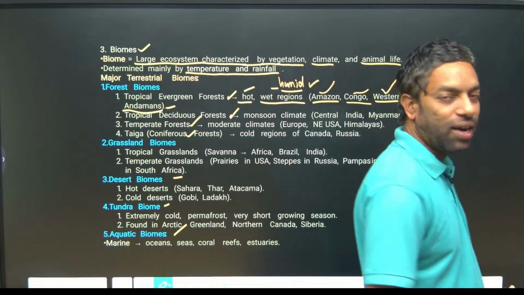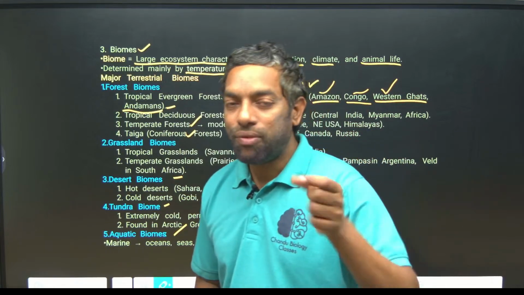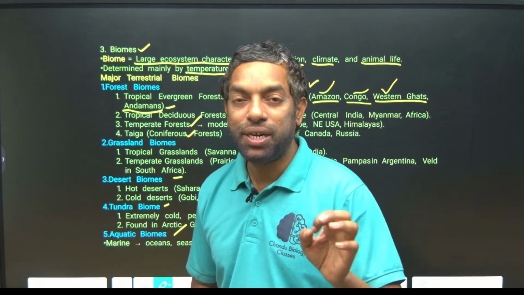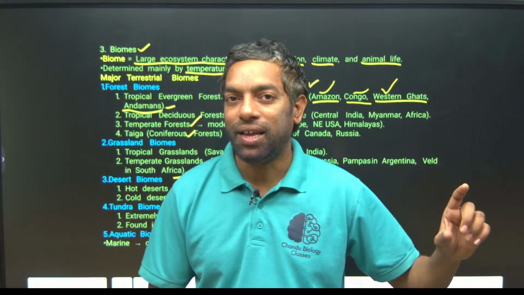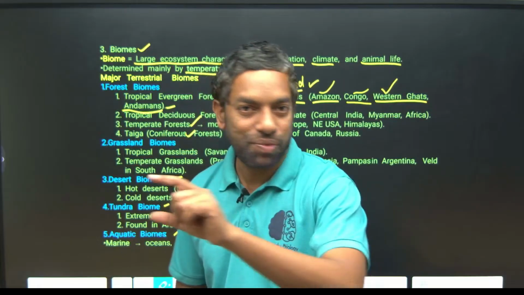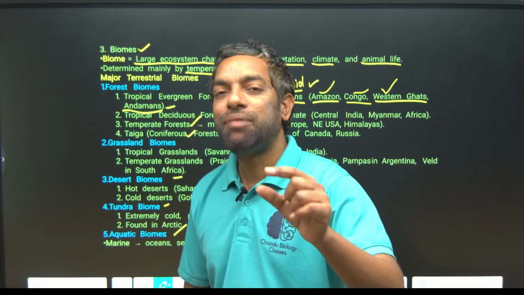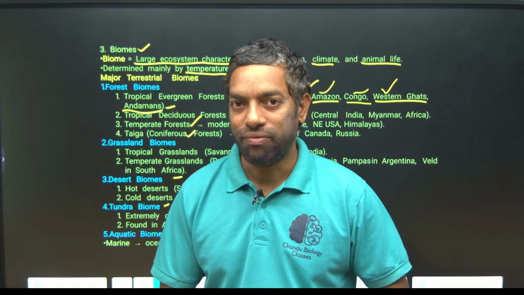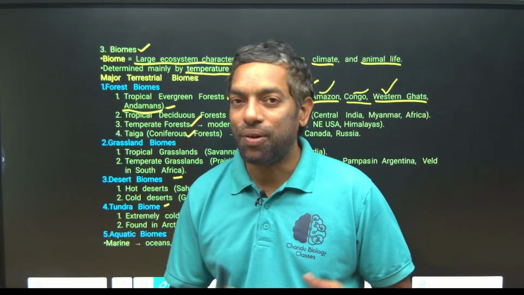I hope you know the Amazon forest. You have to go to Google or ChatGPT and check the Amazon forest's latitudinal area, which cities come under it, and which type of forest in India is similar to the Amazon or Congo forest.